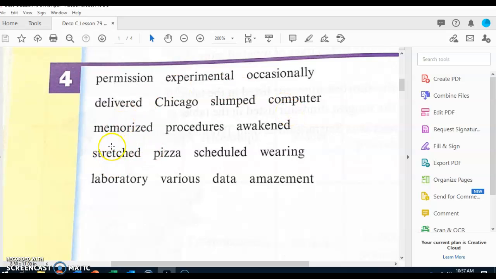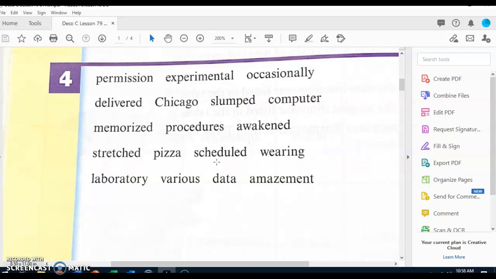Computer. Next word, what word? Memorized. Next word, what word? Procedures. Next word, what word? Awakened. Next word, what word? Stretched. Next word, what word? Pizza.